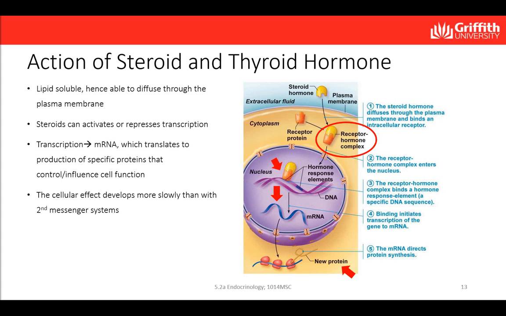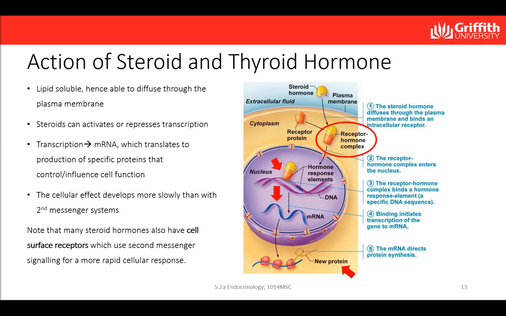The cellular effects of steroid hormones develop more slowly than the second messenger systems, such as the amino acid-based hormones. However, many steroid hormones also have cell surface receptors that use a similar second messenger system for more rapid cellular responses.